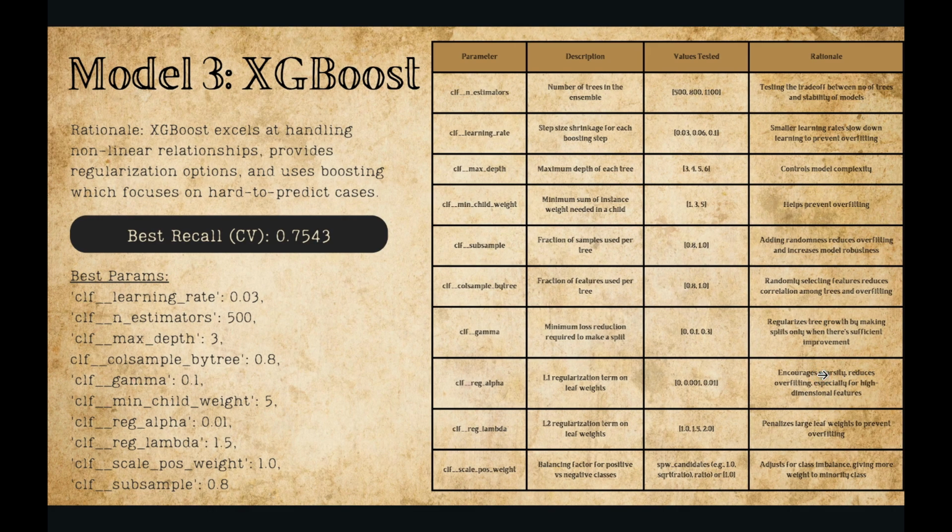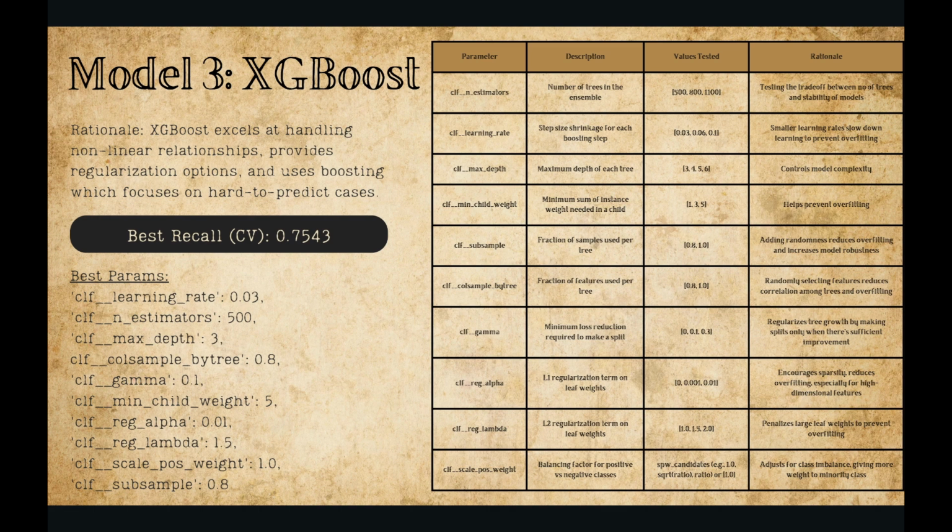Next, I'll discuss the XGBoost model, which ultimately gave us a cross-validated recall of 0.7543. We chose XGBoost because it naturally handles nonlinear relationships, offers strong built-in regularization, and uses boosting, which focuses the model on correcting the hard-to-predict cases.